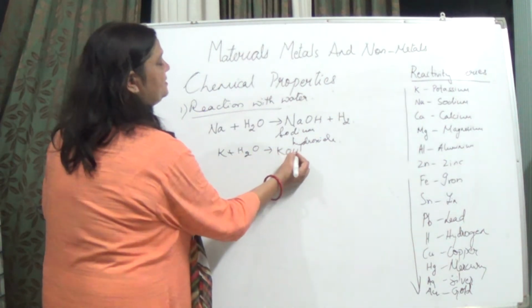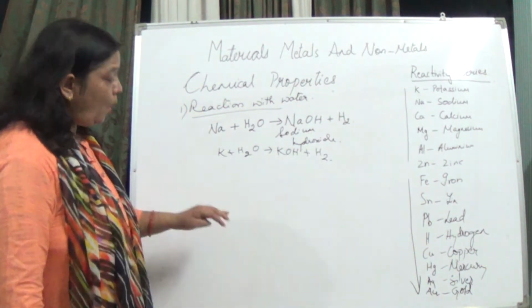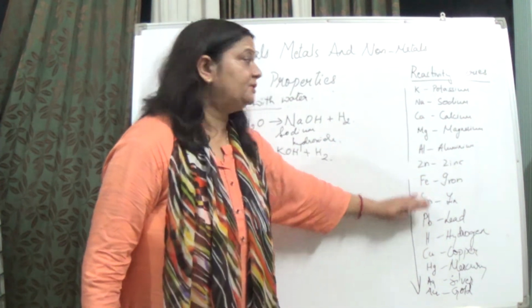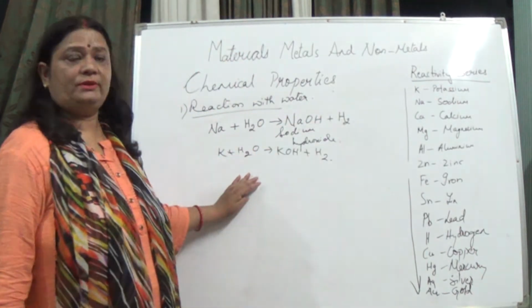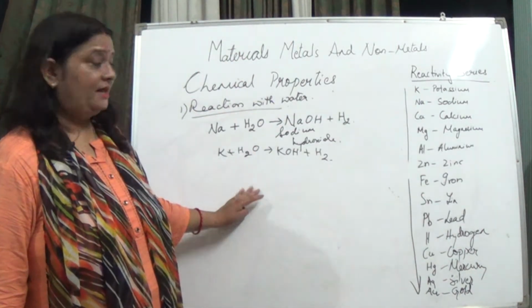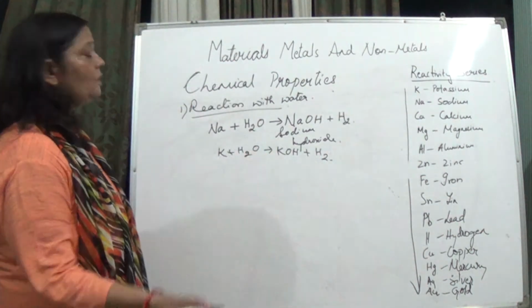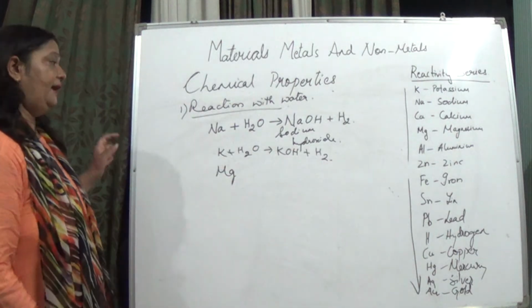KOH, that is potassium hydroxide, plus hydrogen will be released. You are seeing all those elements which are coming above hydrogen in the reactivity series, they are going to react with this water and release out hydrogen gas. If we talk about magnesium, magnesium का symbol होता है Mg.